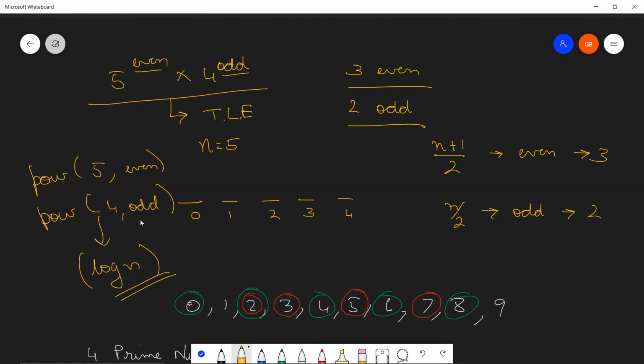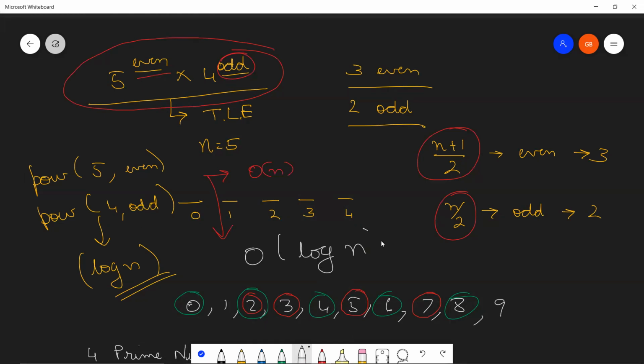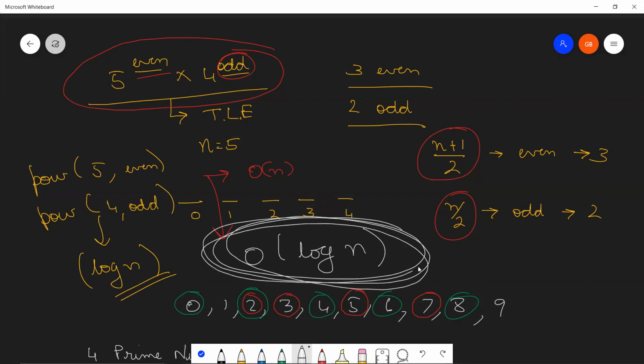So we are going to quickly jump to the pseudocode. But before we do that, I hope that the question is clear to you. All you need to do is find 5 to the power even, 4 to the power odd. Even can be calculated using (n plus 1) by 2. Odd can be calculated using n by 2. And we just need a power function which does not work in O(n). Instead, it works in O(log n). And we all know how to do this. It's just that in this question, n is so huge that the value would overflow, and you need to handle that using modulo.